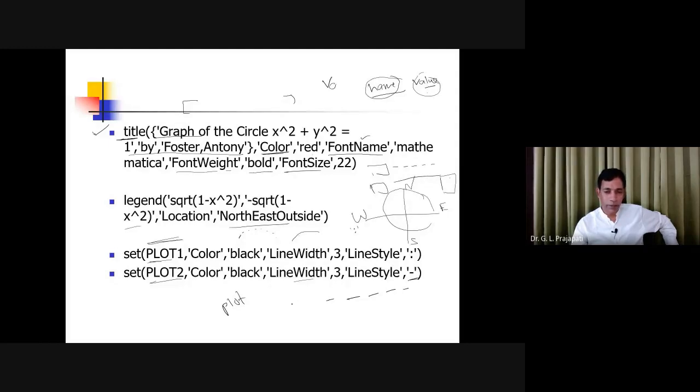For specifying the color, you can use R for red, G for green, M for magenta, B for blue, Y for yellow, and you can also see the styles for the lines. But see here, plot 1 is the handle for the positive side, and plot 2 is the handle for the negative side, and you have set the values.